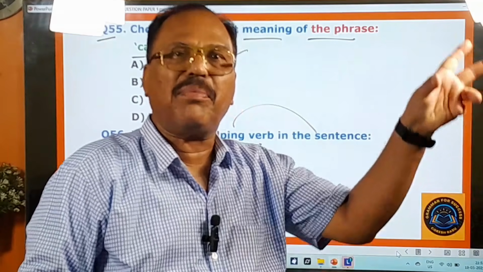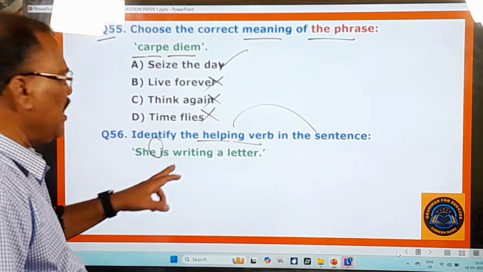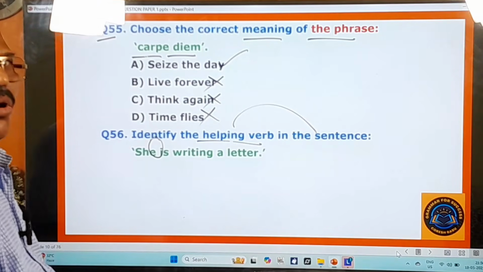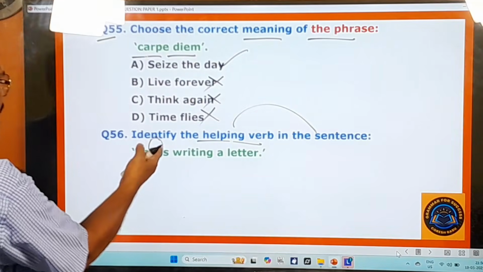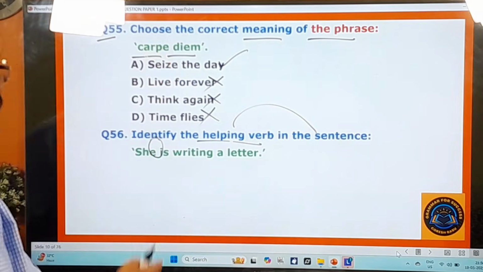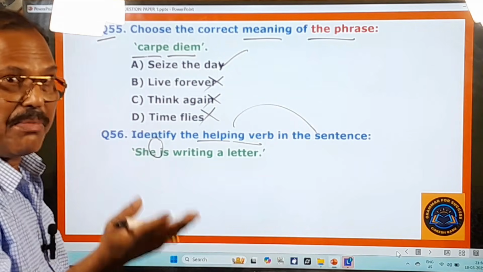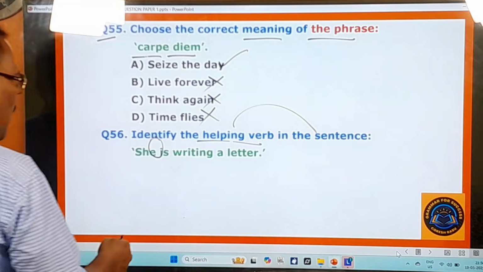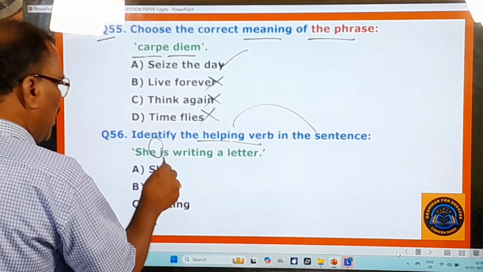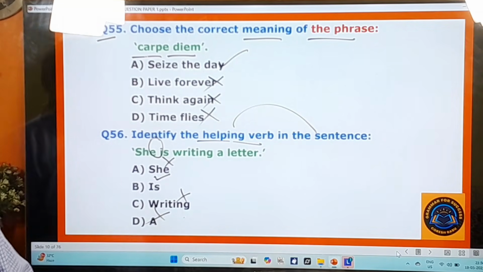These are all helping verbs. When it is given like this, you can easily say is a helping verb. All the be forms, am, is, are, was, were, these are all helping verbs. Such a simple sentence I have given, only to encourage you. Remember that. And in the next examination, I'm going to give you tough questions. Okay, right. And here this is the right one. All others are wrong.